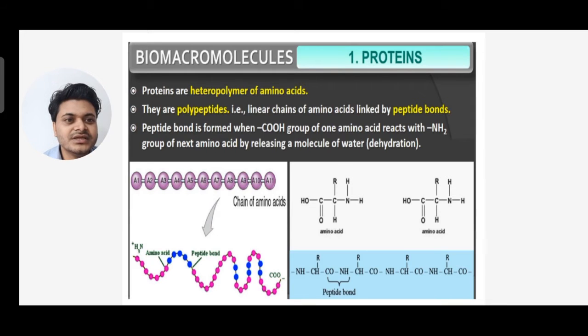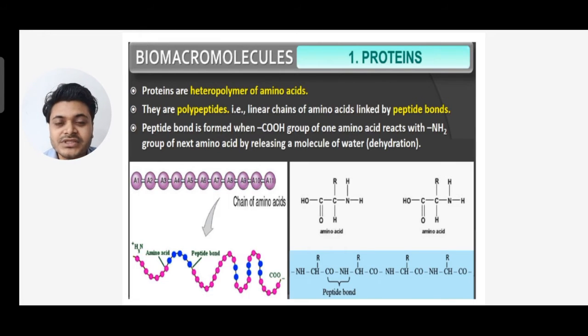You can see below the peptide bond is shown, and on the left hand side below you can see the amino acids and peptide bonds. Again I repeat, all the amino acids are joined by peptide bonds and these combine to form a protein.